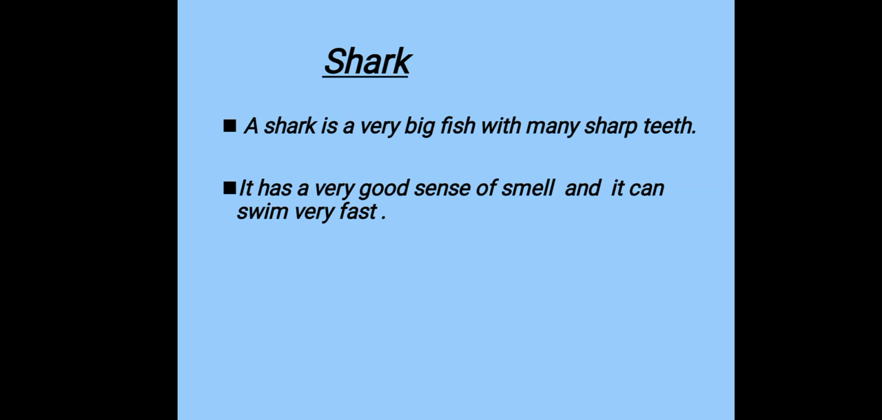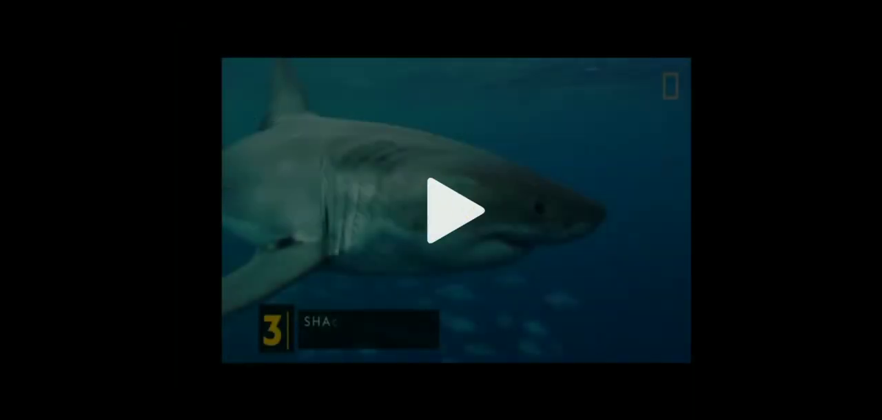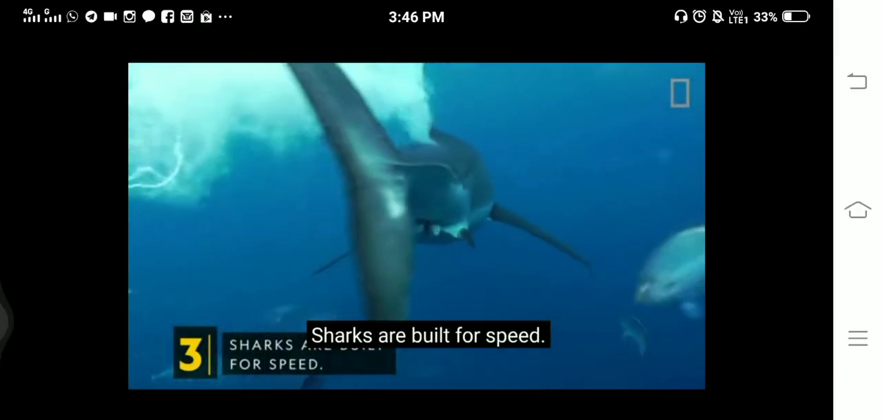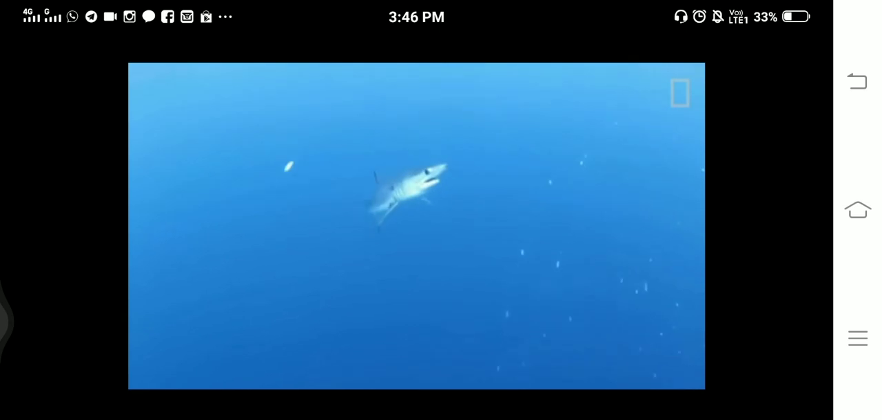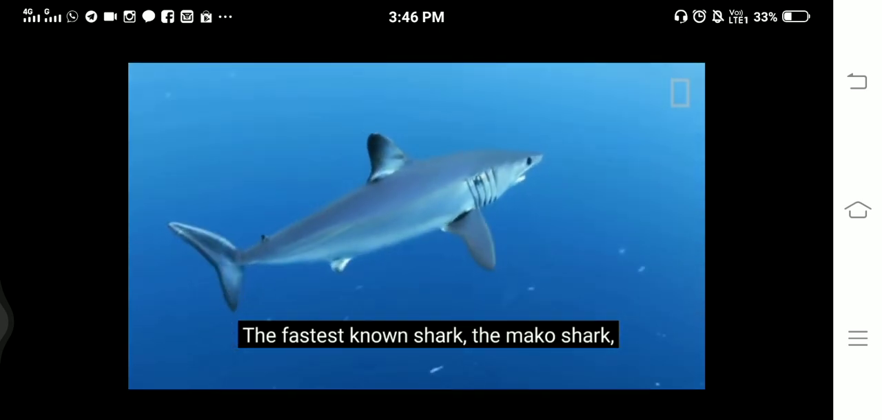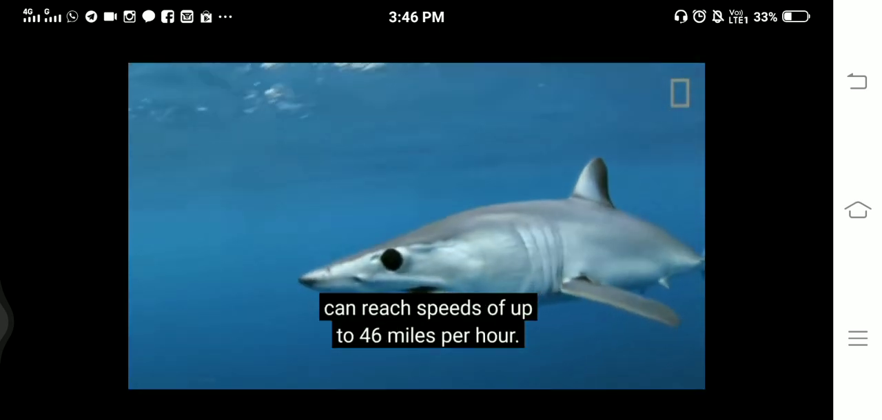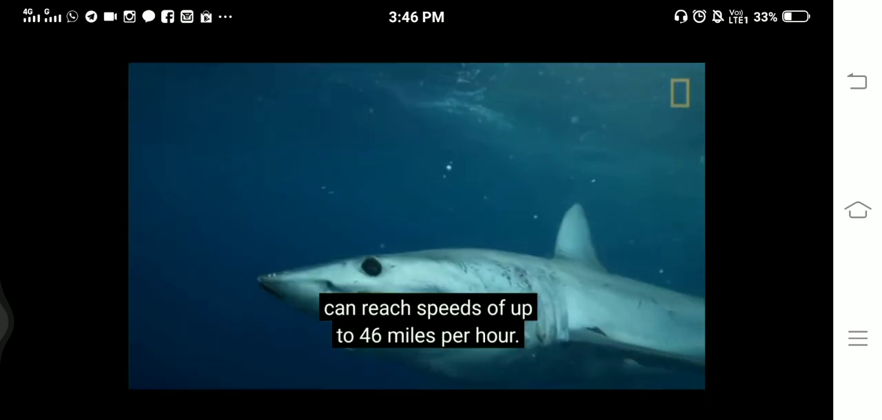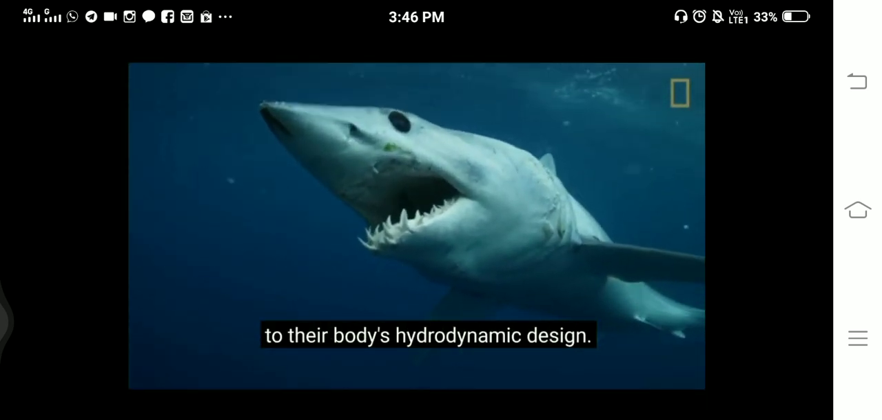Let's see a video about it. See, this is a shark, and can you see how fast the shark is moving? And even see the teeth of the shark. Look at the teeth of the shark, how sharp they are.